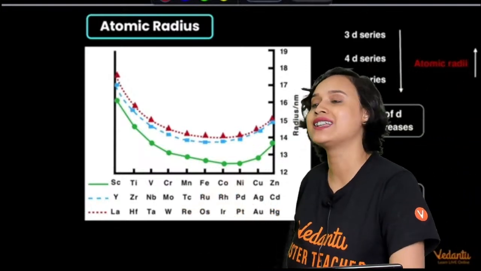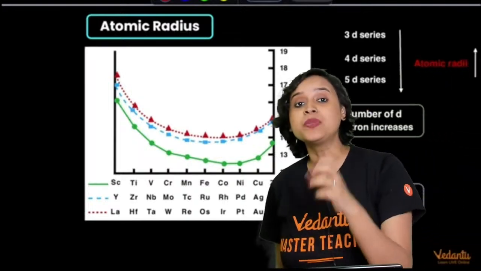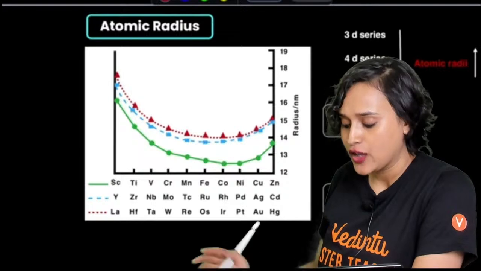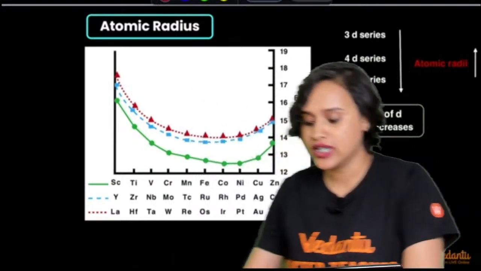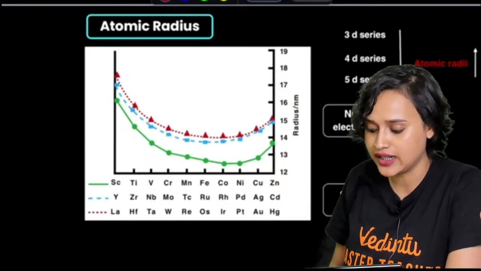Why so? Because at this place, the nuclear charge and the screening effect both compensate each other well. So they remain the same. But then again, you see that from copper to zinc, it increases. Why so? The screening effect has increased.